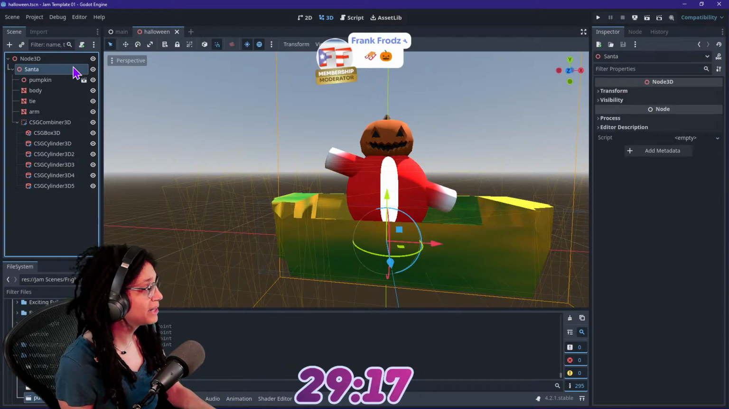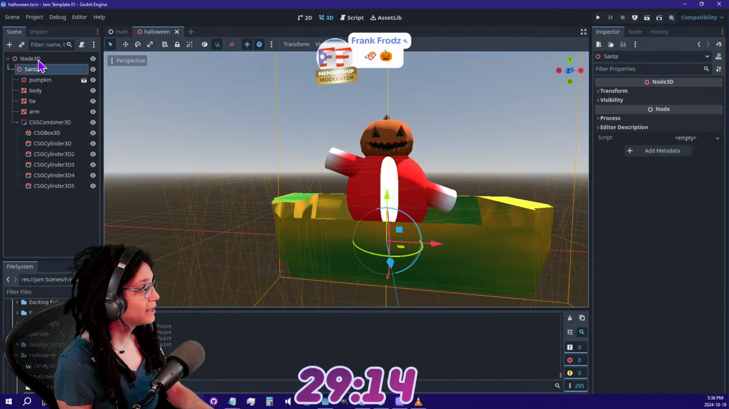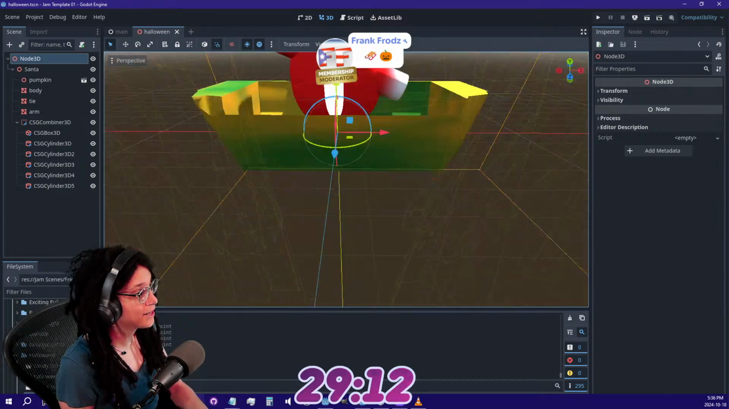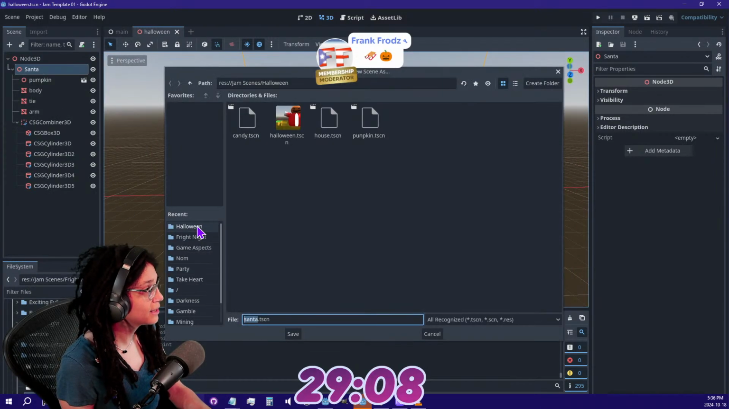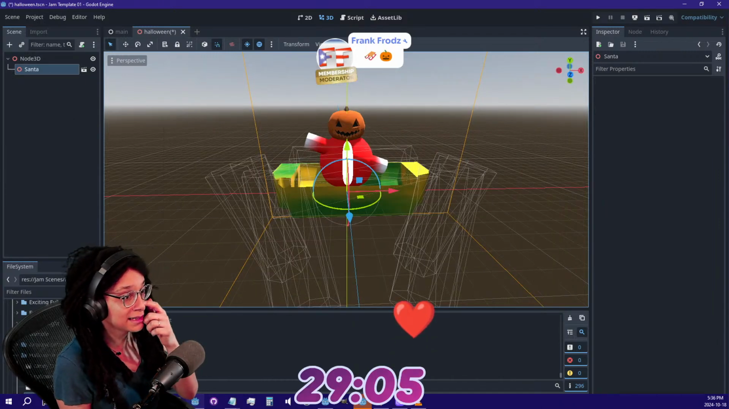Well, you want the houses to be clickable, right? So you need to make the scene make sense. I spent way too much time on art today. Let me save this as a scene. This is gonna be our Santa.